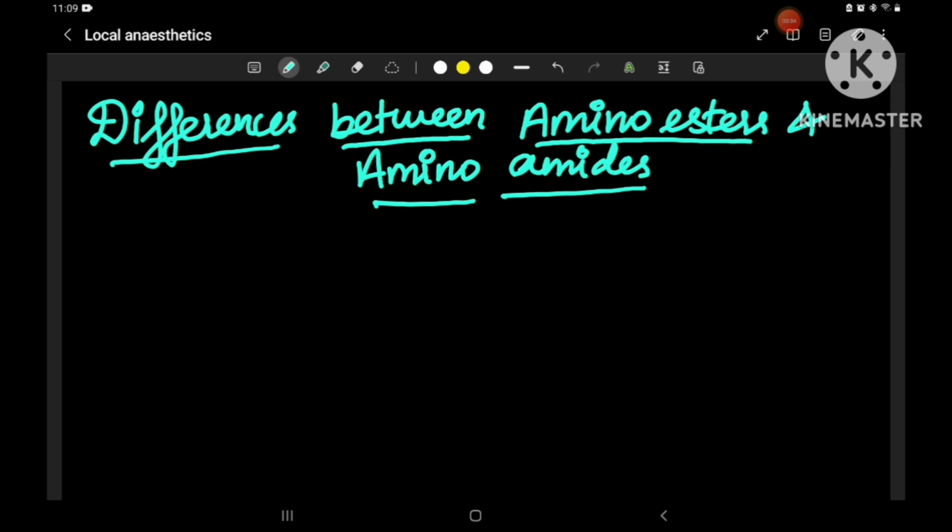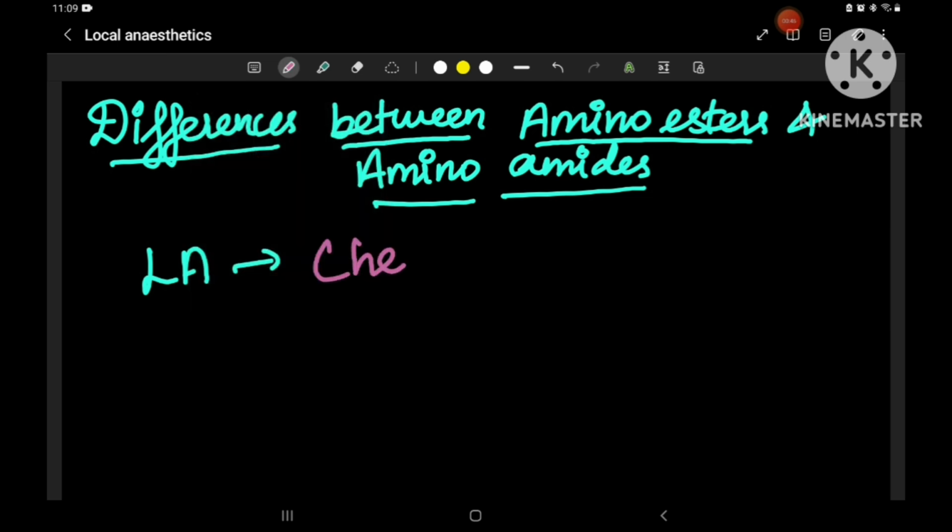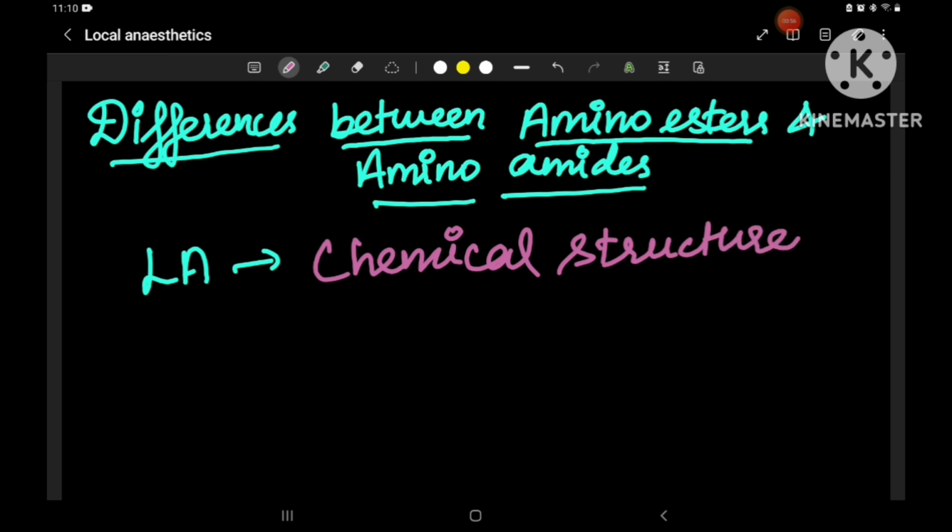Okay, what are these amino esters and amino amides? They are nothing but local anesthetics, and this classification is based on the chemical structure. Basically, this is the classification of local anesthetics based on the chemical structure.